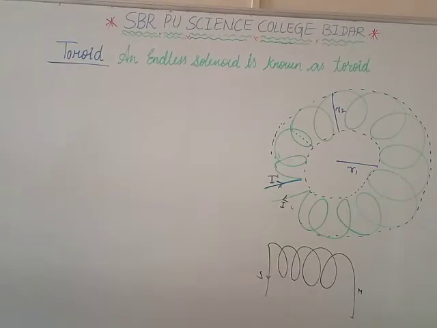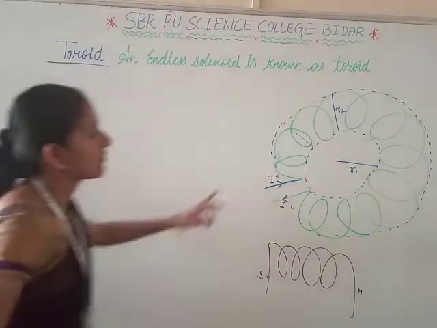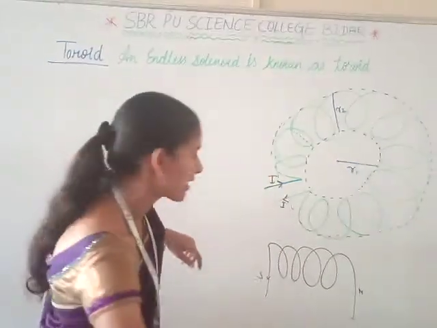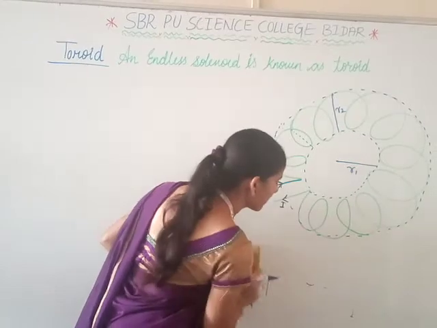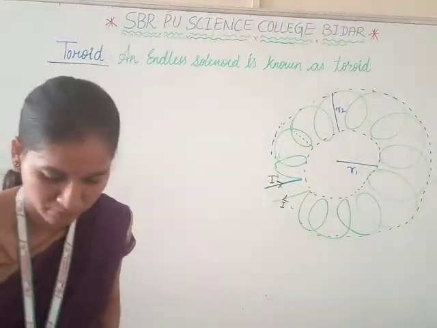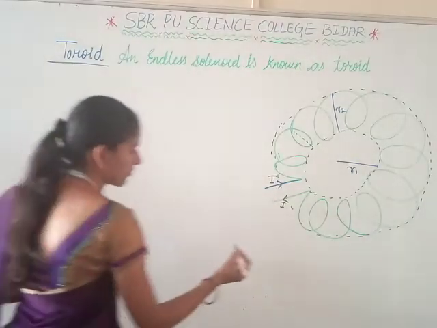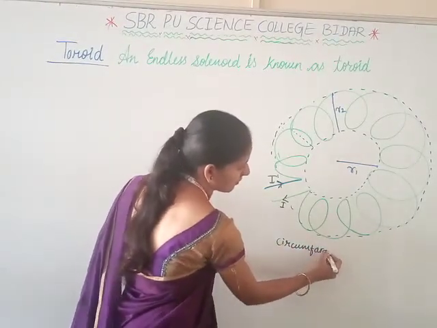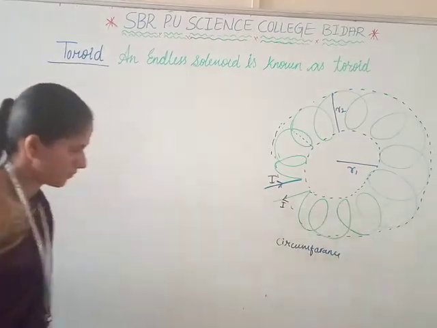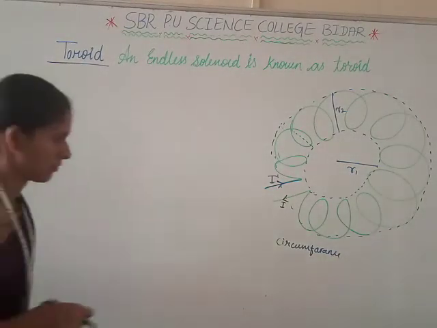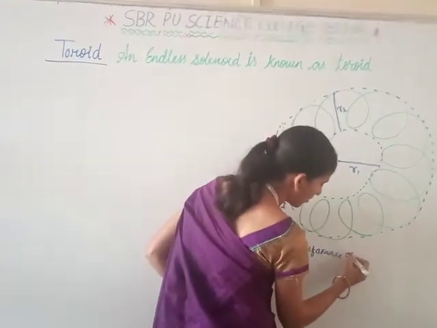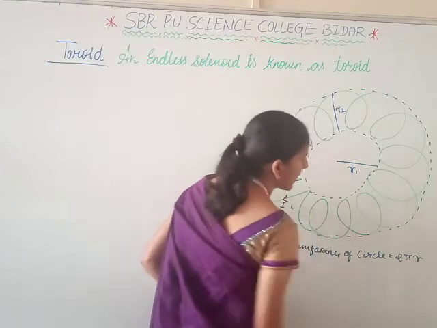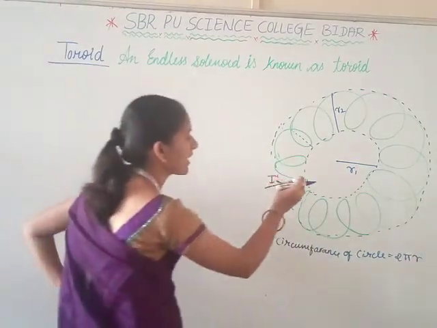We know the circumference of a circle is equal to 2 pi r, and we have n number of turns.